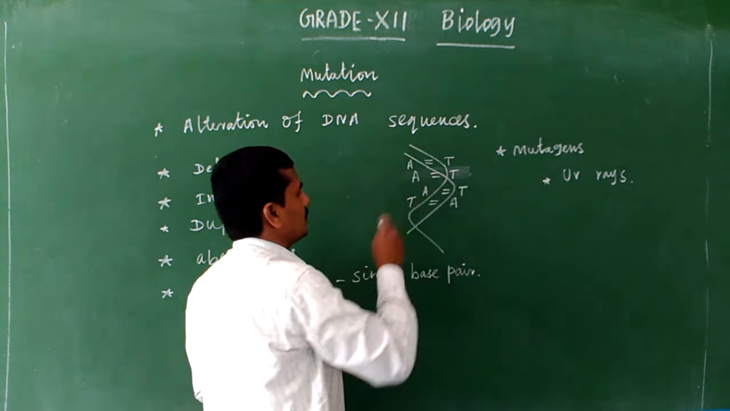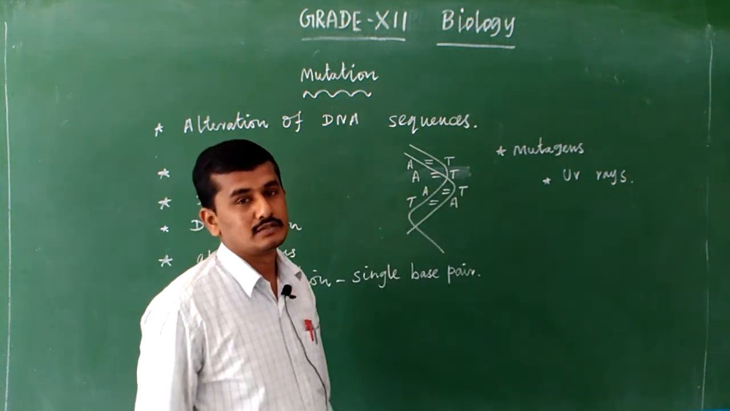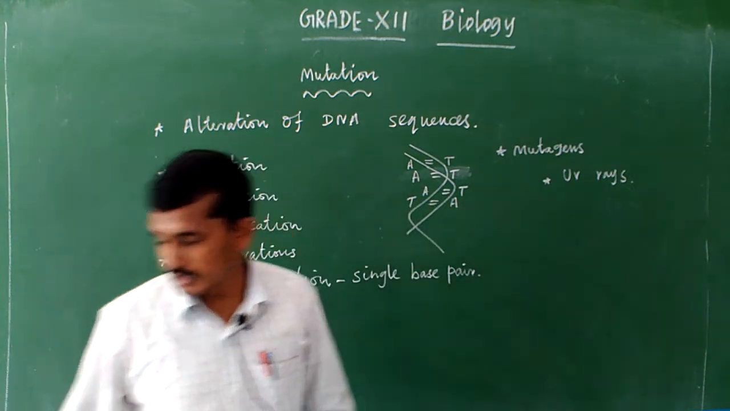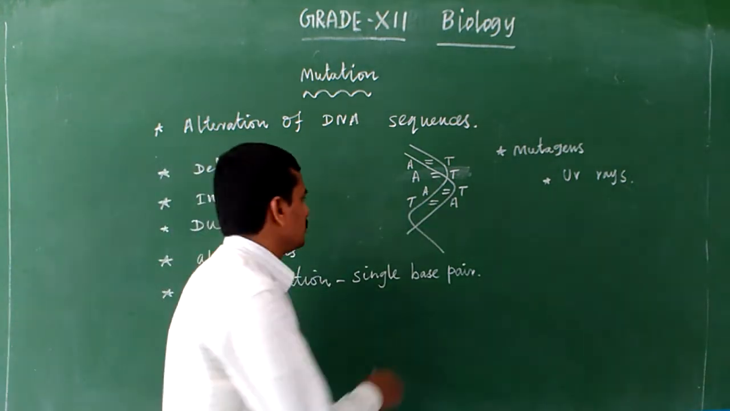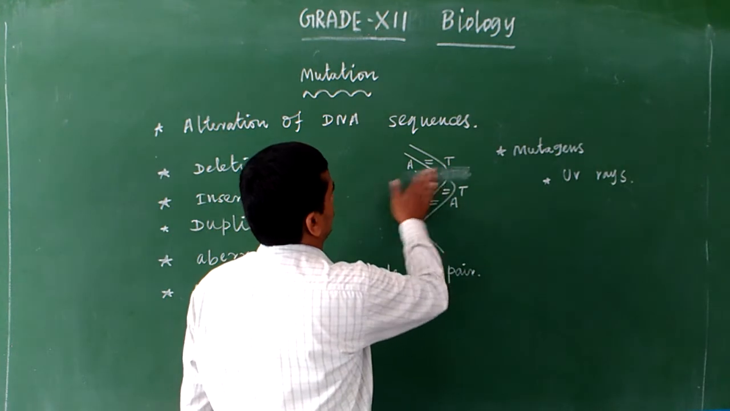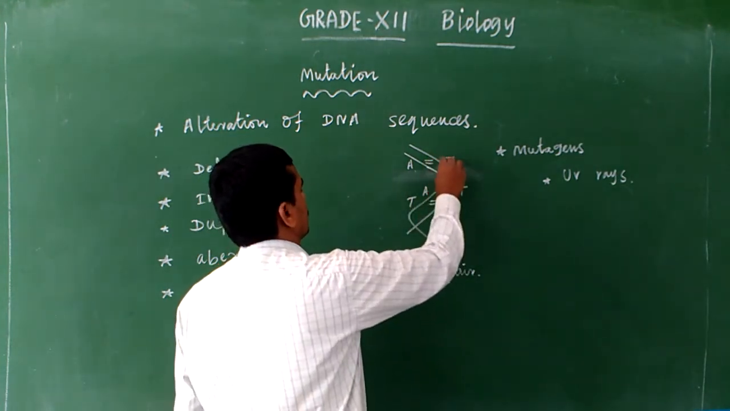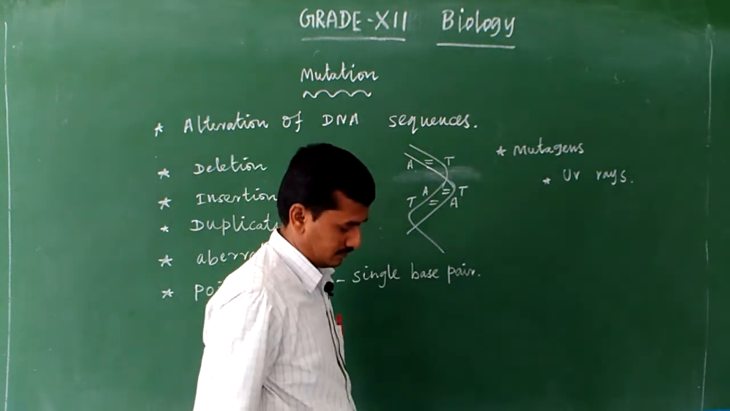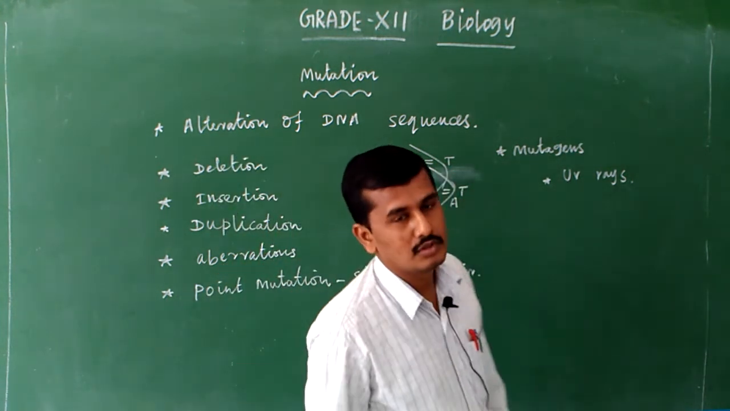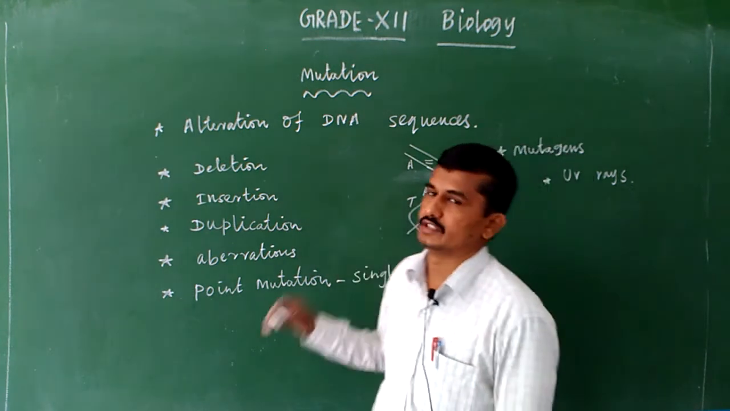So the DNA sequence is changed due to this deletion, which may be permanent. Sometimes deleted permanently means the particular character is missing in the organism. So this phenomenon is deletion.